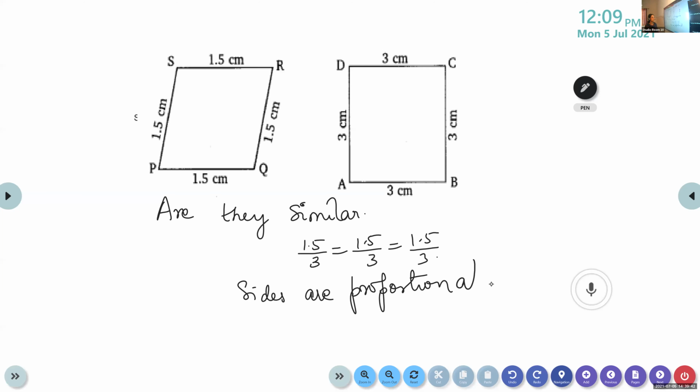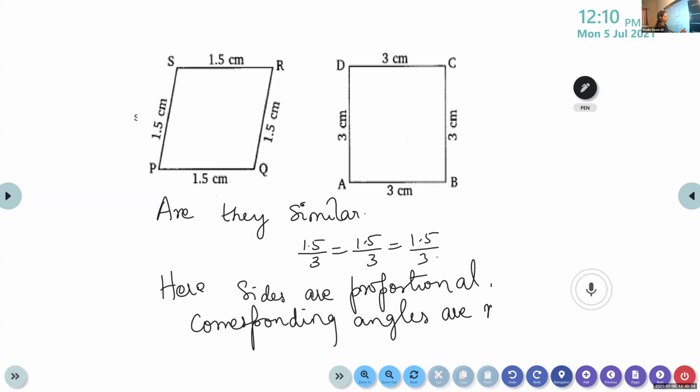You should mention the reason clearly. If I write simply they are not similar, if it is a 1 mark question, we will be getting only half a mark. We should explain which one is not satisfying. So here, all the sides are proportional. When you divide, all the ratios are the same. But corresponding angles are not equal. Therefore, they are not similar.